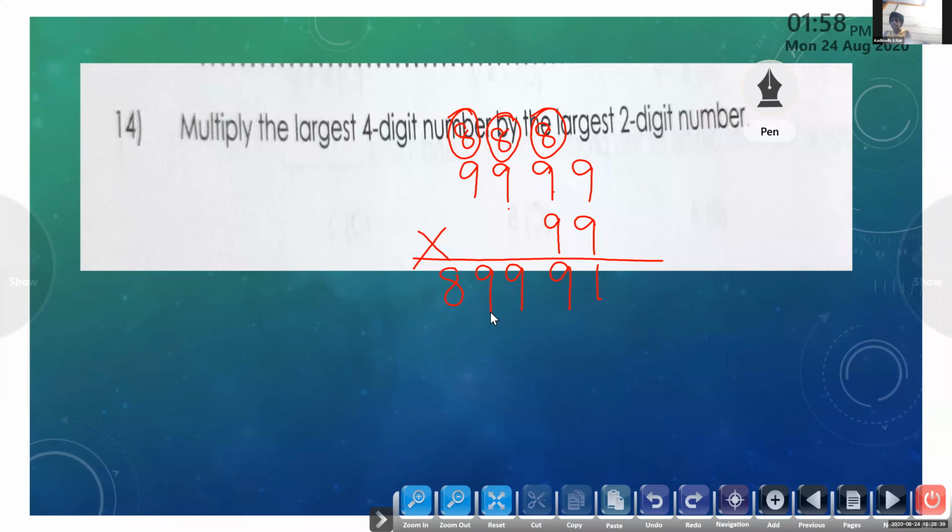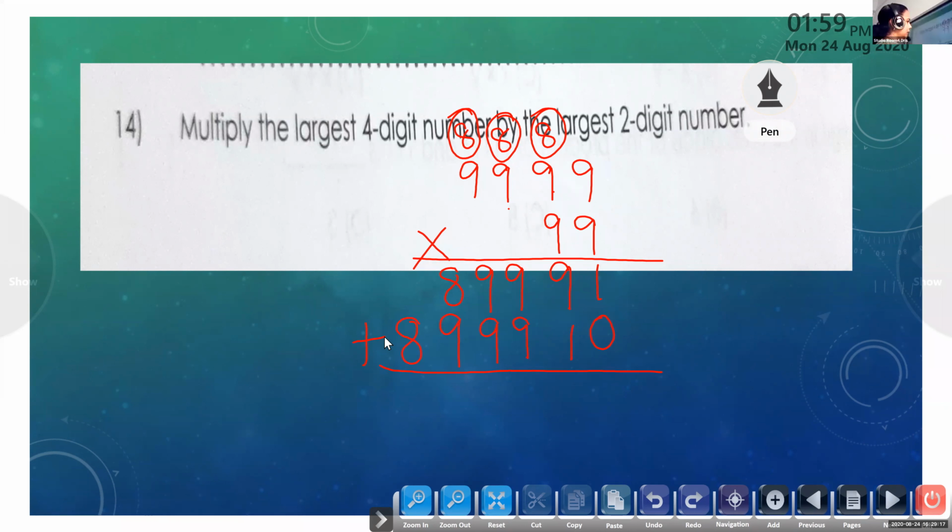Ma'am, second row, how we will start? Second row, we will start with 0. We had to start with 0 because we are multiplying with tens place. Now write the same, 1, 9, 9, 9, 9, 8, 1. Line up properly. Now you can add.